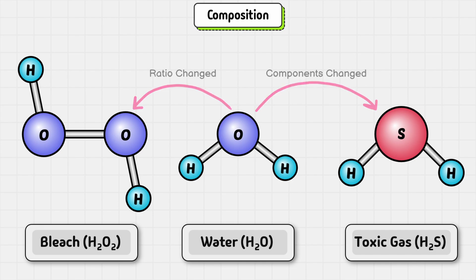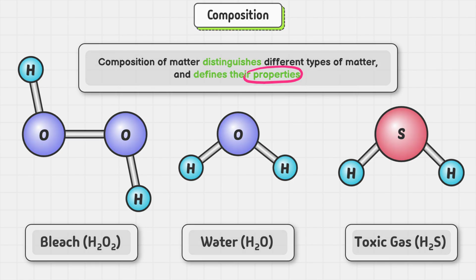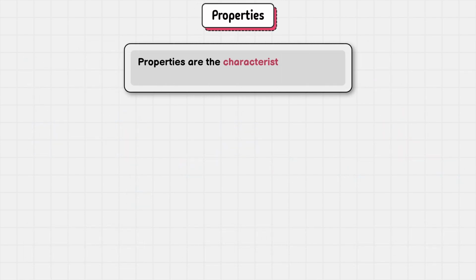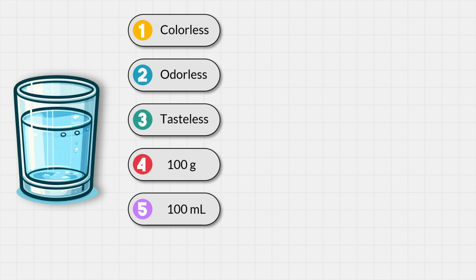And this is why understanding the composition of matter is so important, because it helps us distinguish between different kinds of matter and understand their properties, since many of the properties of matter depend on its composition. And speaking of properties, they are the characteristics of a matter which are observable and measurable. For example, if you have a glass of water, you can observe and measure its various properties. For instance, you can observe that it is colorless, odorless, and tasteless liquid. Then, if you have a balance and a measuring cylinder nearby, you can measure its mass and volume. With the mass and volume, you can also calculate its density.